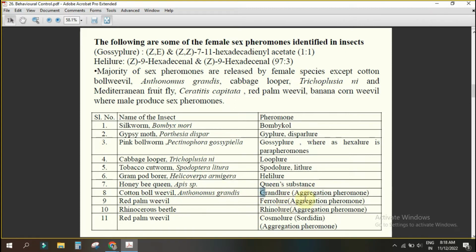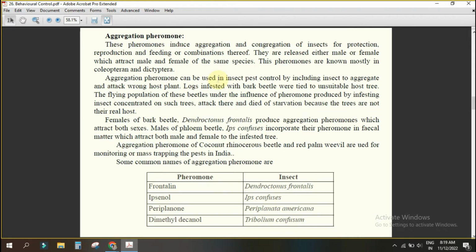Understanding or not? Yes, sir. According to the scientific name, they are giving the names. These last ones are your what? Male pheromone. These are your what? Female pheromone. If one insect is taken from the group, the other insects will go to that insect. Yes or no? That is what they are doing. Just like queen substance: the queen produces some substance from her mandibular gland, for which all the workers and drones come towards the queen. That is only an aggregation pheromone.